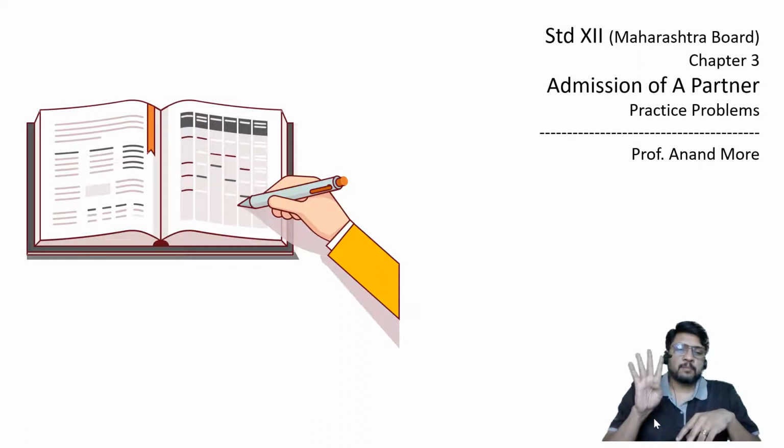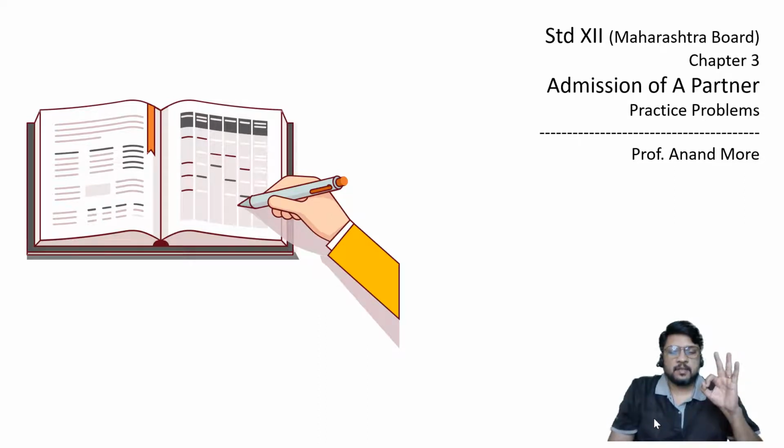So the fourth step talks about goodwill, and for goodwill we are required to remember 3 questions. Number 1, which value? Number 2, which ratio? And number 3, what are the entries? Which value? If it is brought in cash, always new partner's share. If it is not brought in cash, always firm's goodwill.